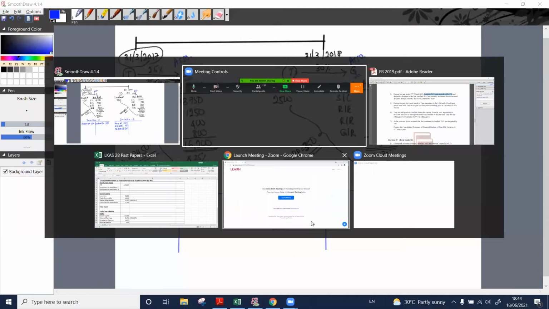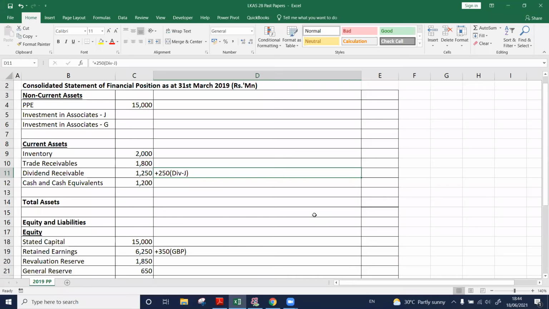Where to credit? Retained earnings credit. Here we have our retained earnings account. Credit means we add 210. This is the profit share of Garfield. Yes, correct.